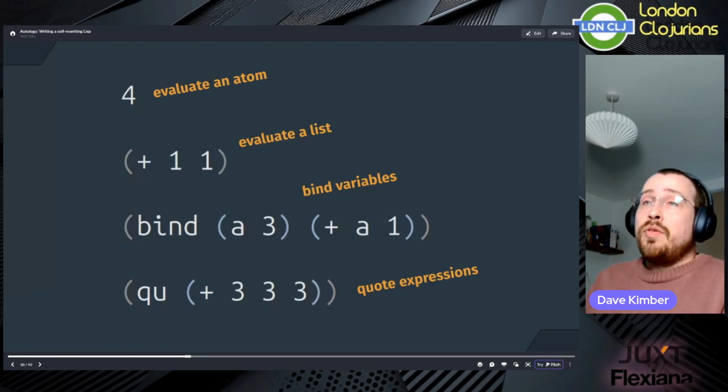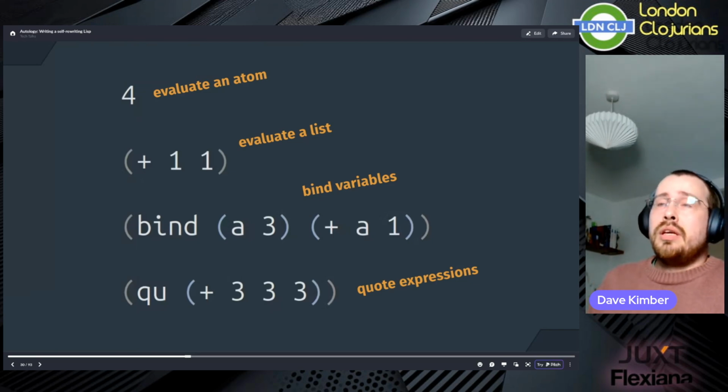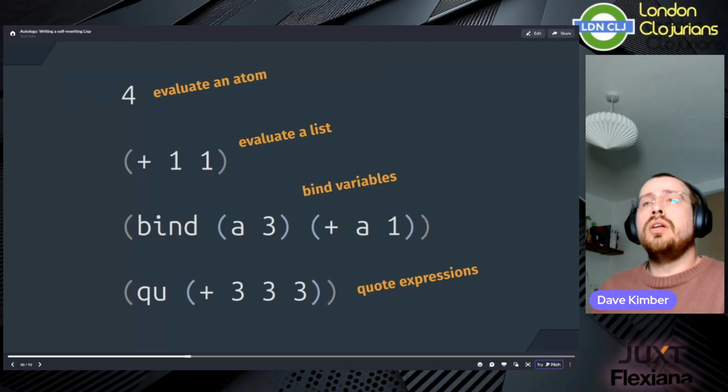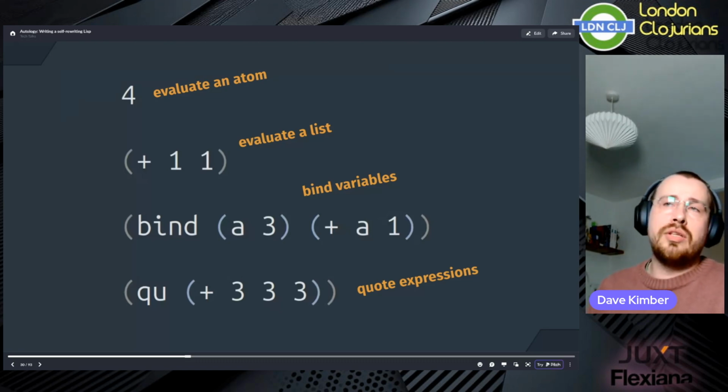Now, the decisions we've made with our language here are completely arbitrary. You could use any name you like for the special forms, and you could structure the syntax differently too. So let's take a look at a couple of small tweaks that we could make to our interpreter.